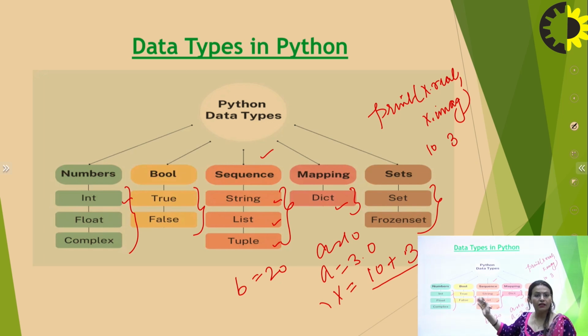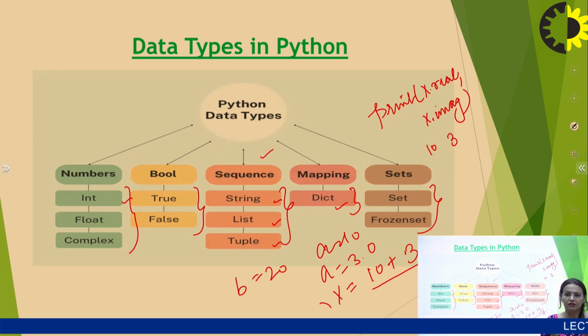Sequence is a data type where the variable is not associated with only a single element at a time, but multiple elements at a time. As I have already told you, when we need to assign multiple elements to a variable, they should be enclosed within something, and that something is a kind of braces. String is basically characters associated with each other, but once they are declared within double quotes, it is termed a string.